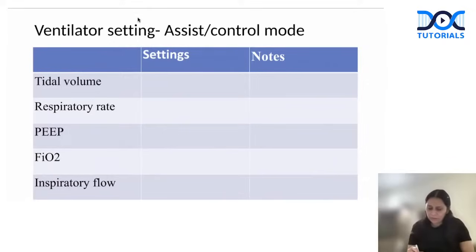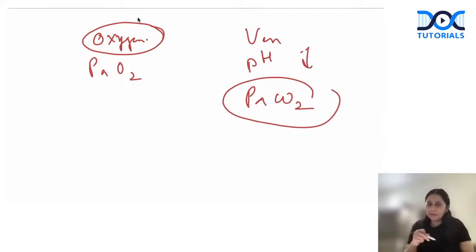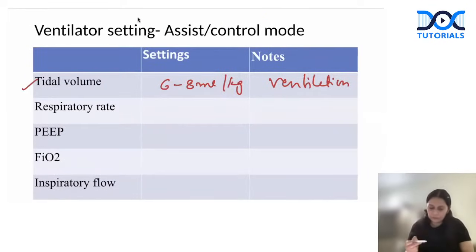Normally, we start with 6 to 8 ml per kg body weight of the tidal volume. Now, this is responsible for maintaining the ventilation. And if PaCO2 is not being maintained within the normal range, or pH is decreasing, the ventilation is getting affected. So I would have to increase the tidal volume.